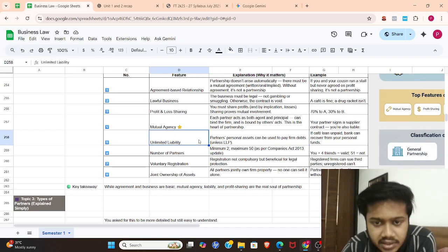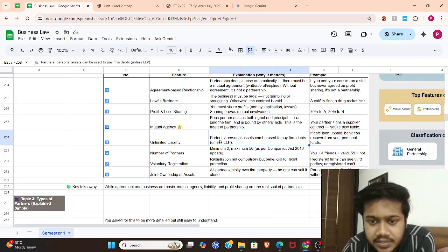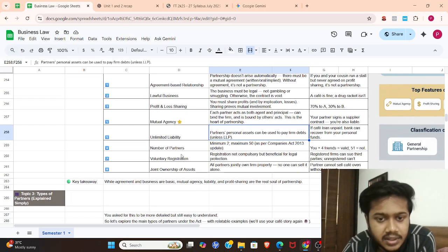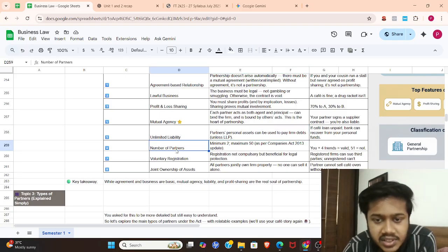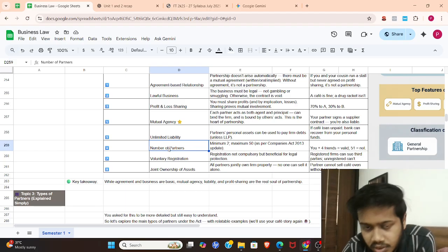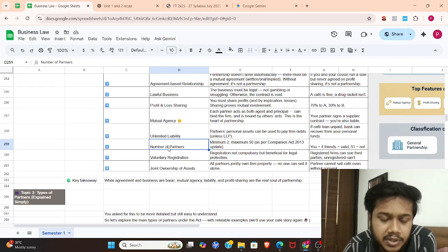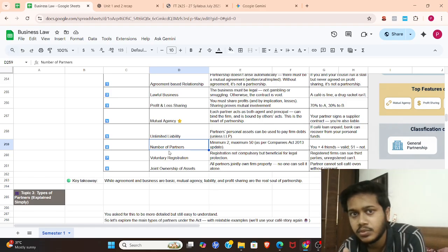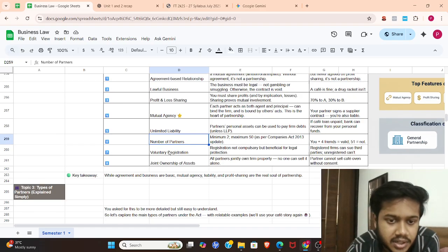Okay, in the Partnership Act, the partners have unlimited liability because partners' personal assets can be used to pay the firm's debt. Obviously, unless your partnership is an LLP, which we are going to learn about in the upcoming topics. So don't worry about that. The next feature here is number of partners. It is simple, minimum 2 and maximum 50, as I mentioned.